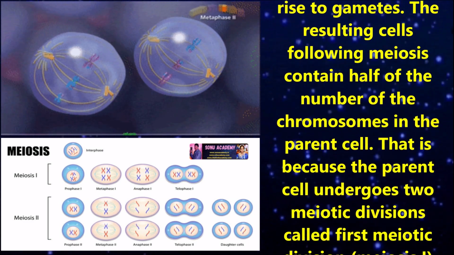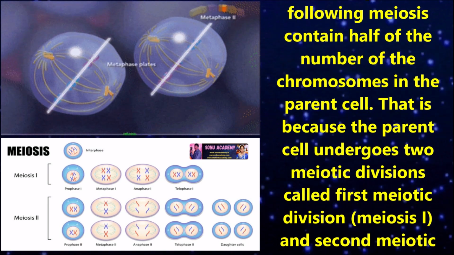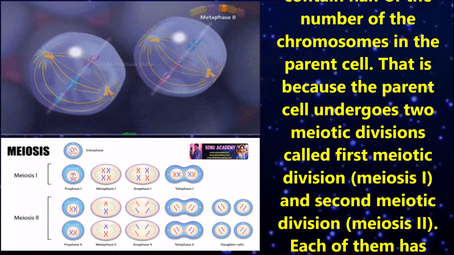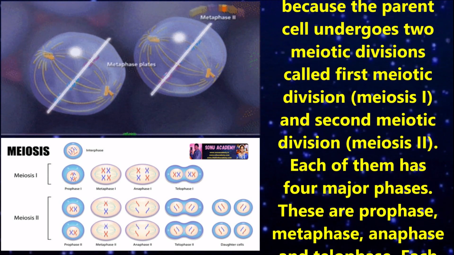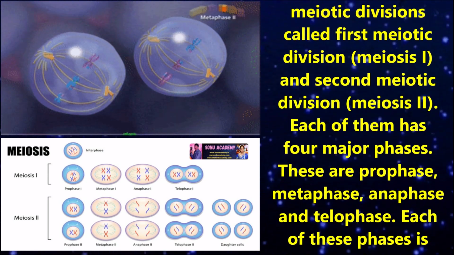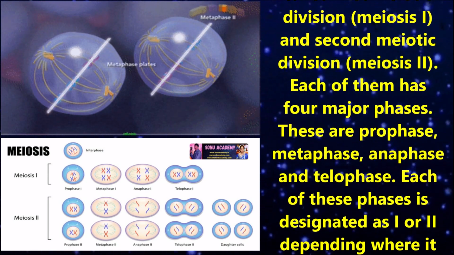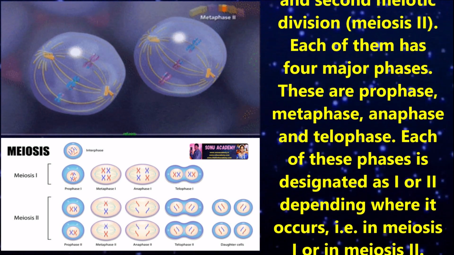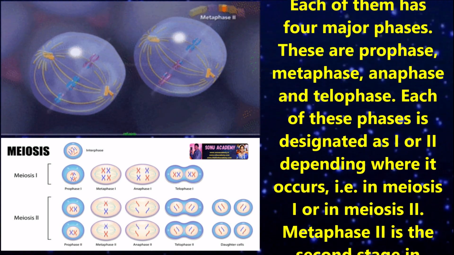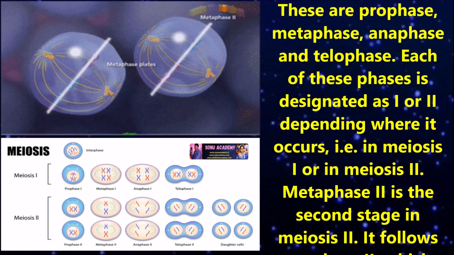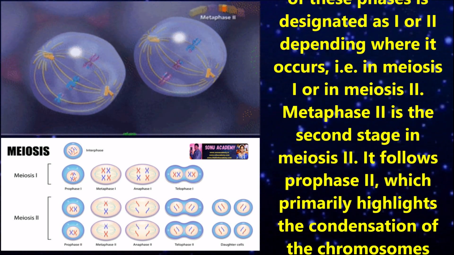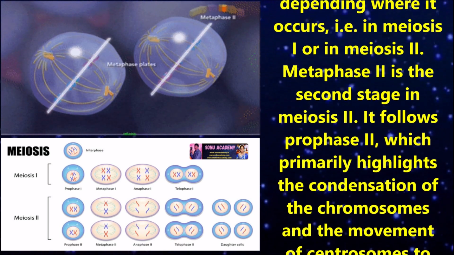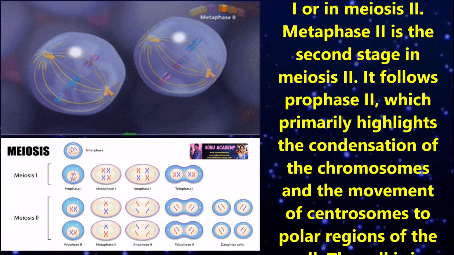That is because the parent cell undergoes two meiotic divisions called the first meiotic division, meiosis 1, and the second meiotic division, meiosis 2. Each of them has four phases: prophase, metaphase, anaphase, telophase. Each of these phases is designated as 1 or 2 depending on where it comes, that is, in meiosis 1 or in meiosis 2. Metaphase 2 is the second stage in meiosis 2.